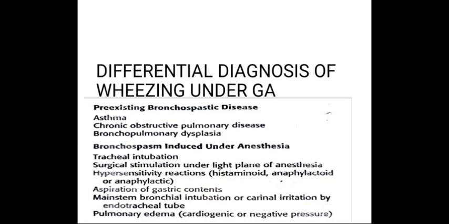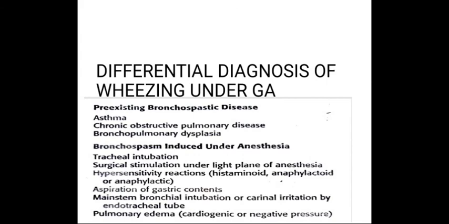Now we will see the differential diagnosis of wheezing under general anesthesia. Number 1, pre-existing bronchospastic disease is a differential diagnosis. This will consist of asthma, COPD, bronchopulmonary dysplasia. Next is bronchospasm induced under general anesthesia. DD will be number 1, tracheal intubation. Second, surgical stimulation under light plane of anesthesia. Third, hypersensitivity reactions, that is histamine-mediated, anaphylactoid or anaphylactic reactions. Next, aspiration of gastric contents.